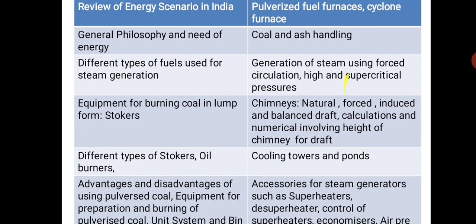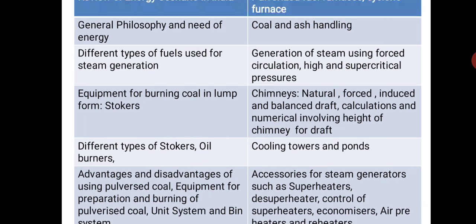Then comes chimneys. In the chimneys you have got natural draft chimneys, forced draft chimneys, induced draft chimneys and balanced drafts. And there will be some calculations and numericals where you will design the height of the chimney for the required draft.